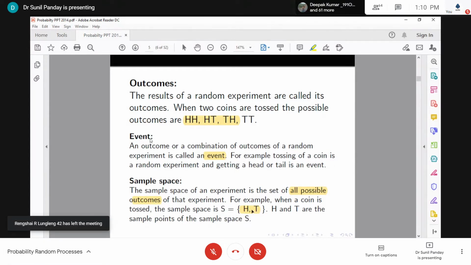So we collect all possible outcomes for any random experiment, and we call that collection a sample space, and any single outcome is known as a sample point. Like H is a sample point, T is a sample point.